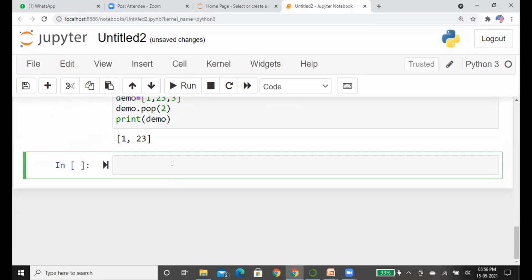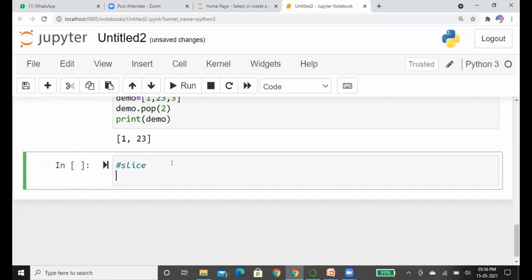Now we look into, I think we have already heard about the slice. Slice in list, slice in strings. So slice operation is used to print a selection of the list. We can print from a particular position of the list to some specified position of the range. It does not modify the original list. It is just used to print the selection only, or you can store these values in any other variable also. Just look into that.